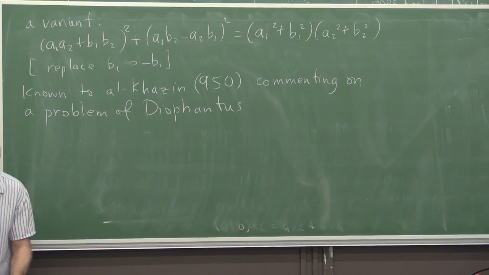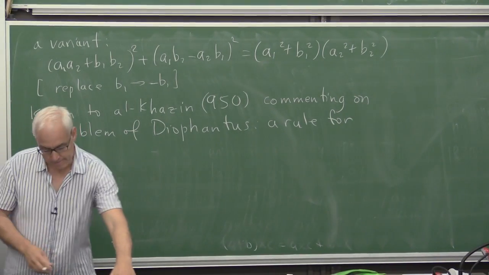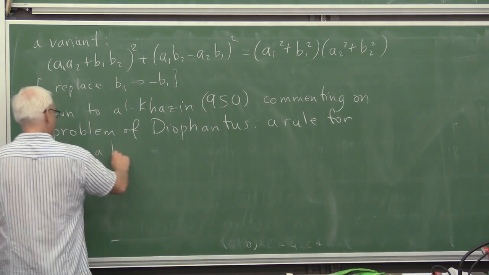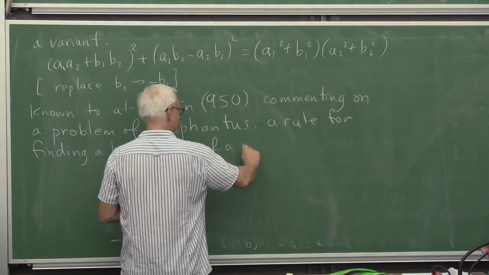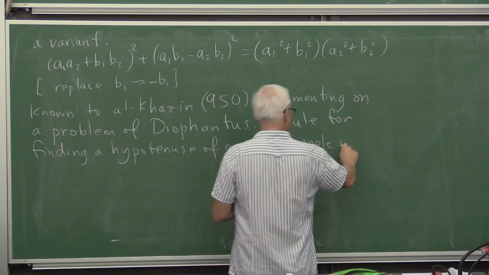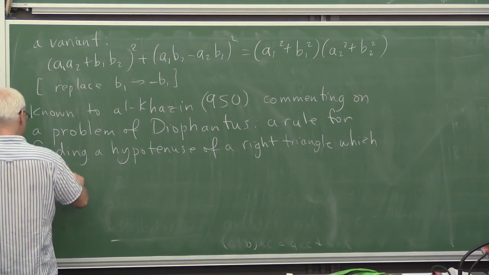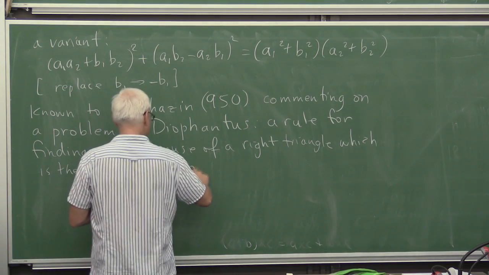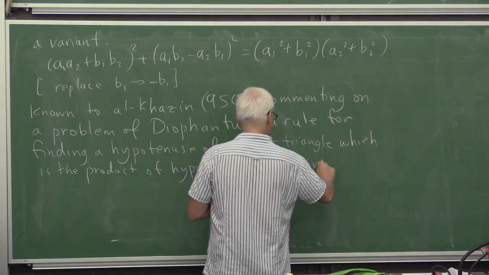And one of them was the following: to find a rule for finding a hypotenuse of a right triangle which is the product of hypotenuses of two given ones.